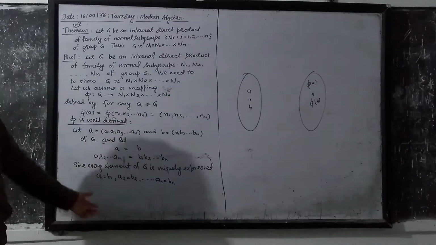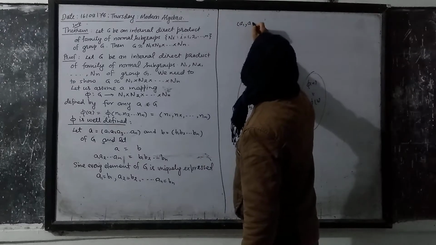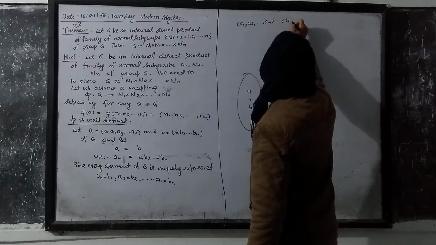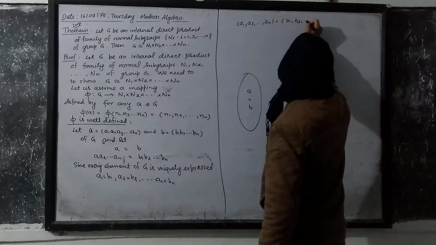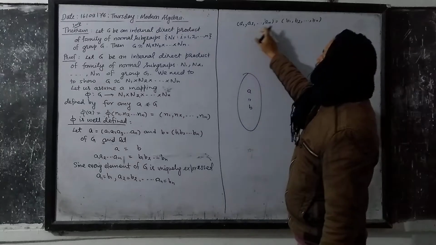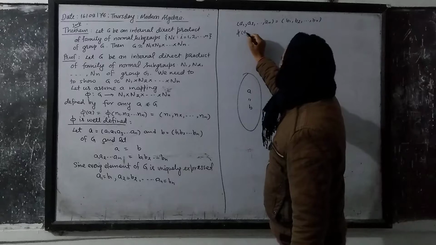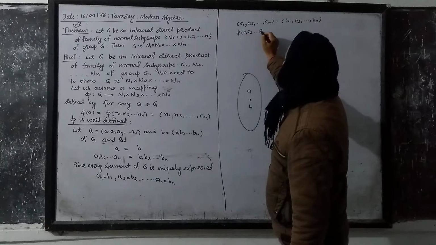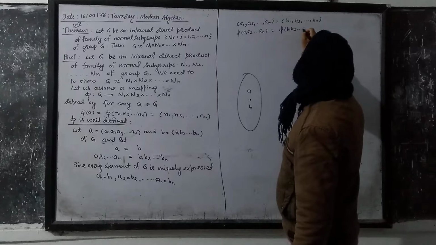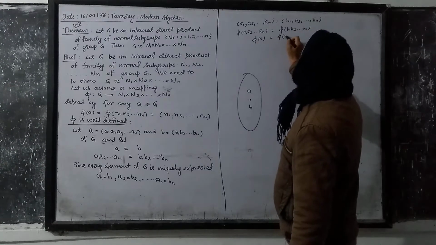By assuming this result, now I can write the coordinates (a1, a2, up to an) as equal to the coordinates (b1, b2, up to bn). And you know that (a1, a2, an) can be written as phi(a1 a2 up to an), which is equal to phi(b1 b2 up to bn), and that is equal to phi(A) equal to phi(B).